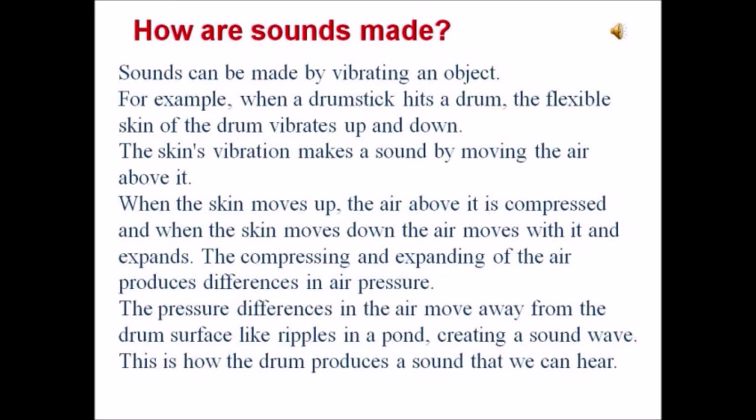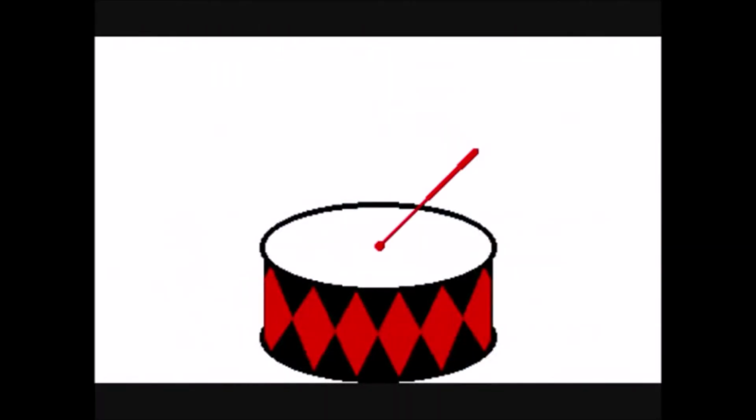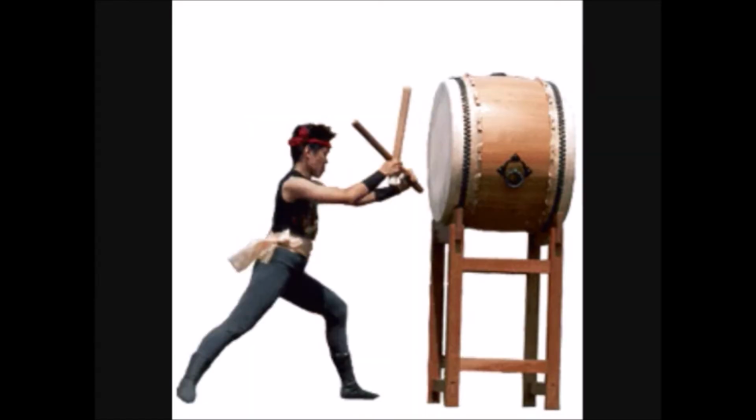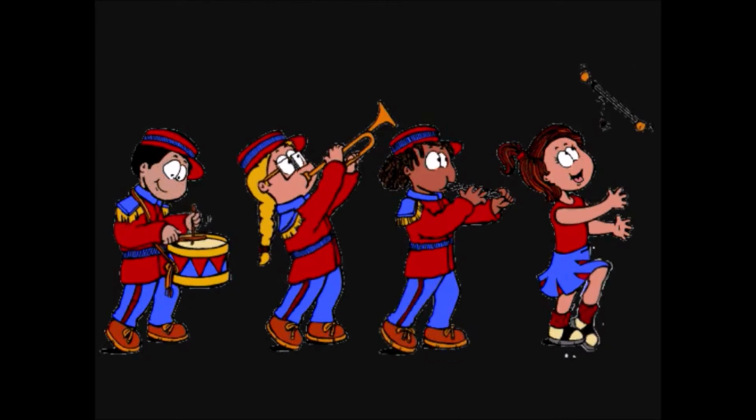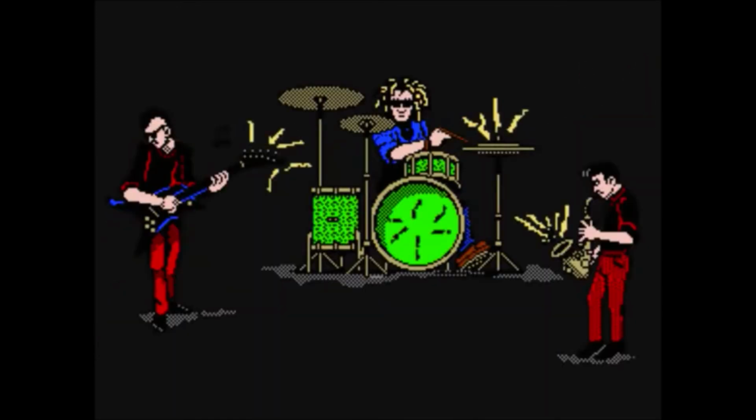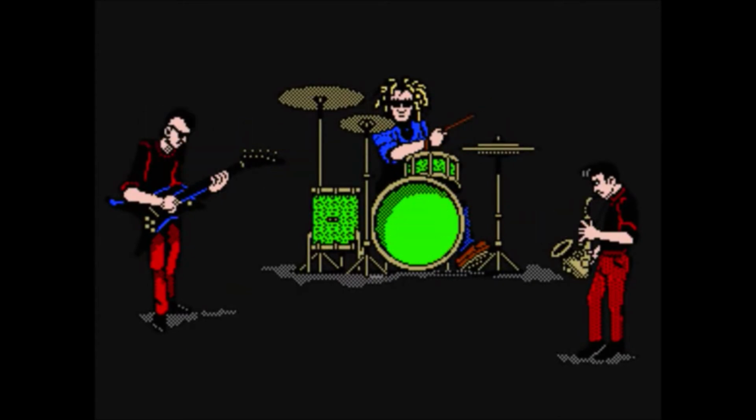How are sounds made? Sounds can be made by vibrating an object. For example, when a drumstick hits a drum, the flexible skin of the drum vibrates up and down. The skin's vibration makes a sound by moving the air above it. When the skin moves up, the air above it is compressed, and when the skin moves down, the air moves with it and expands.